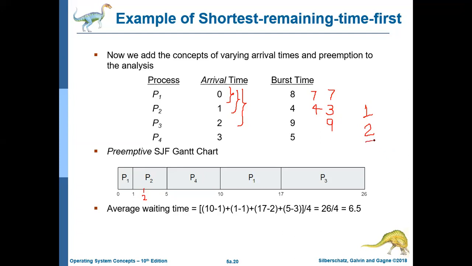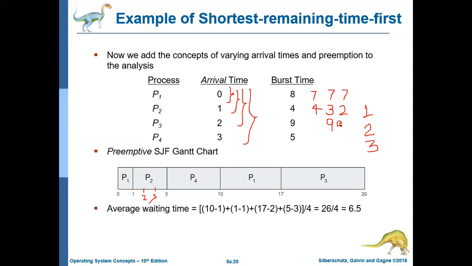Now at time 3, all the processes are there. What are the different burst times? P1 is 7. At time 3, P2 has executed one more, so the remaining is 2.